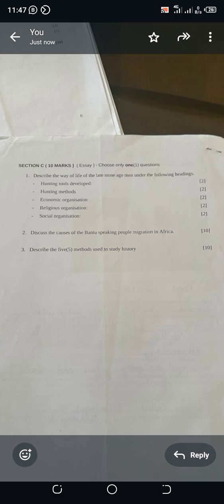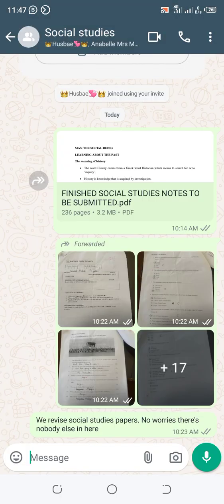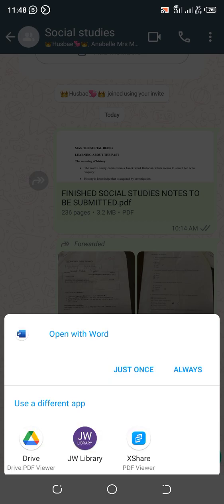So we are going to go to question 2. Discuss the causes of the Bantu speaking people migration in Africa. This question has 10 marks, so definitely your essay is going to be longer. I have posted a PDF in the group. When you open this PDF, there's a particular page which talks about Bantu migration.